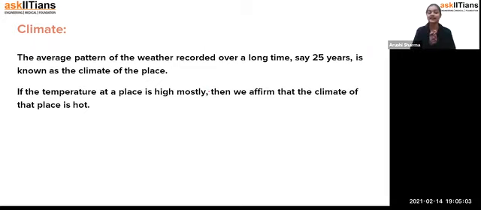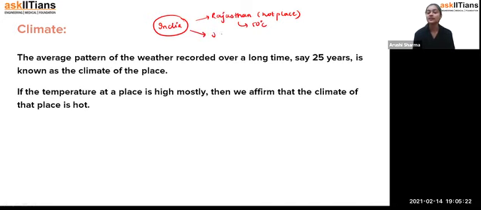For example, if I talk about India, in India we have different states. If I say Rajasthan, people generally think that Rajasthan is a very hot place, because in the summer season the temperature may rise up to 50 degrees Celsius. But if we talk about Jammu and Kashmir, we have a very low temperature over this place. That means it is a very cold place. So we can say that the climate of Rajasthan is very hot in nature, whereas for Jammu and Kashmir, or if we go to the north side, it is a very cold climate.